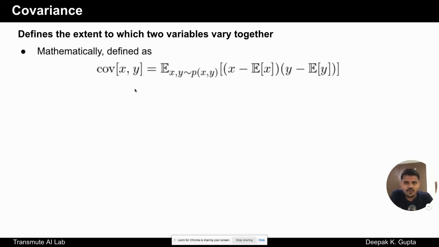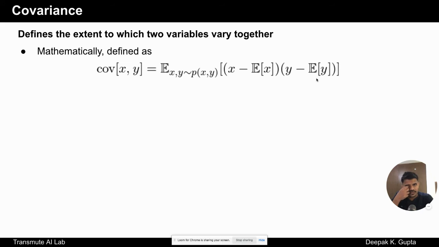Now, mathematically, if we have random variable x and random variable y, then the covariance of x and y can be defined as the expectation, over the joint probability distribution of x comma y, of x minus expectation of x into y minus expectation of y. Before I go further in simplifying this, let me show you this. In the covariance equation, if x and y are the same random variable, it turns into variance, and this can be validated. If we put y equal to x, we end up with x minus expectation of x whole square.